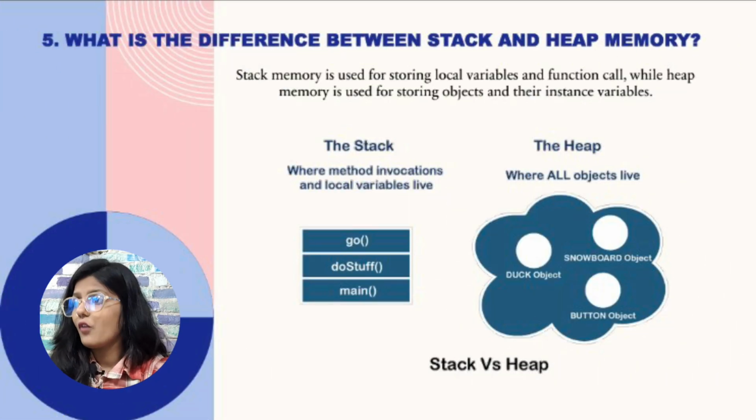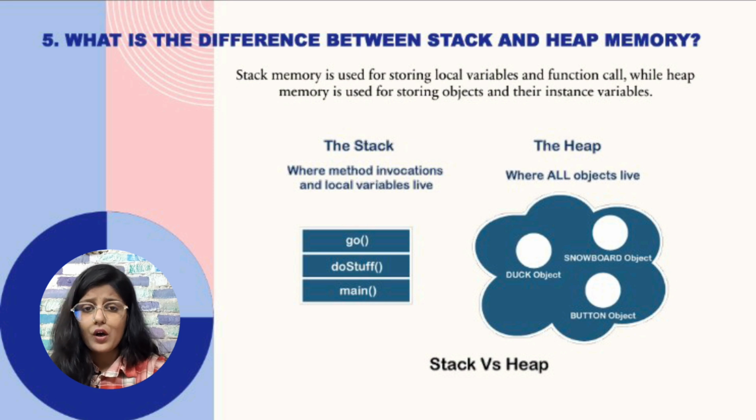Next question is, what is the difference between stack and heap memory? If you are doing coding, you should have knowledge of stack and heap memory, because you should know how variables are stored, and where the variables or the methods are stored. Stack memory is used for storing local variables and function calls, while heap memory is used for storing objects and their instance variables.